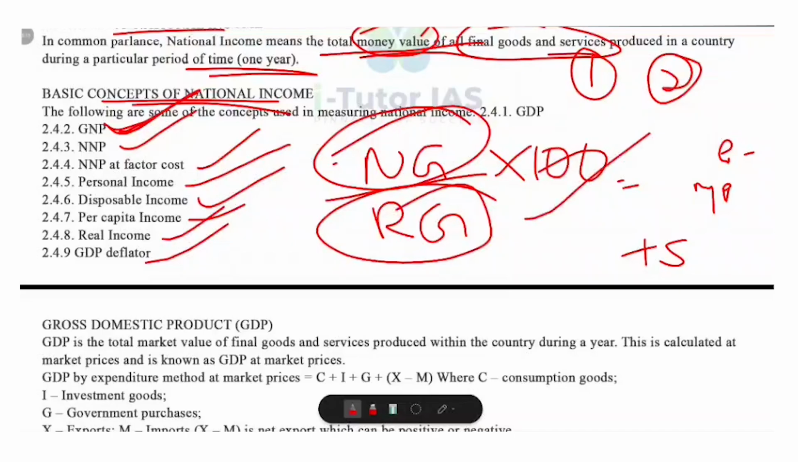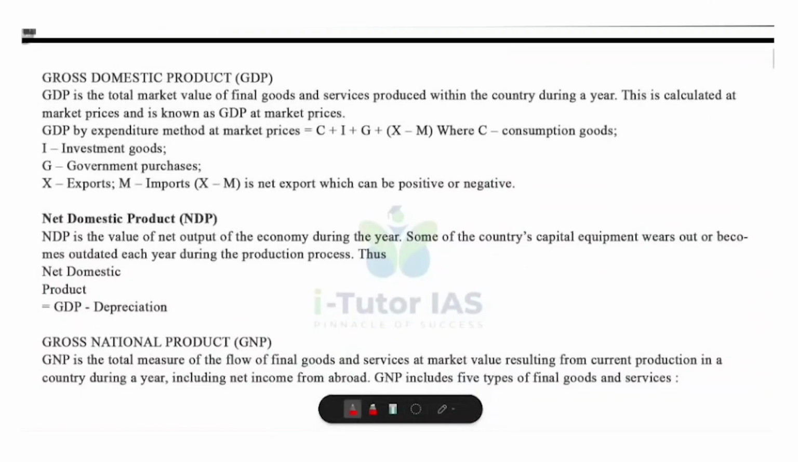So GDP is the measure inside the country, GNP is residence income, NNP is net of depreciation, then factor cost is net of taxes and subsidies. And what about personal income? It's the people's total income. And disposable income is the income after paying direct taxes. Per capita income means income per person, real income is adjusted for inflation, and GDP deflator measures price changes. So now let's look at them one by one.